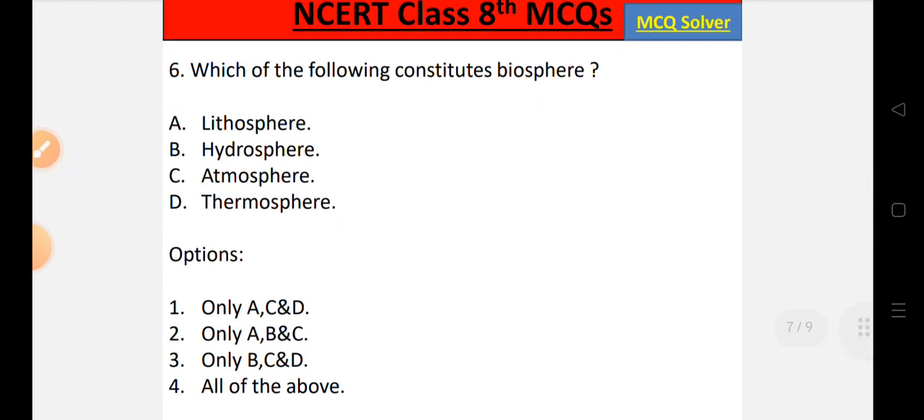Now question number 6, which of the following constitutes the biosphere? Options are option A, lithosphere, option B, hydrosphere, option C, atmosphere, option D, thermosphere. So we have to find out which of the following constitutes the biosphere. Let's look into the options. Option number 1, only A, C and D are correct. Option number 2, only A, B and C are correct. Option number 3, only B, C and D are correct. Option number 4, all of the above.